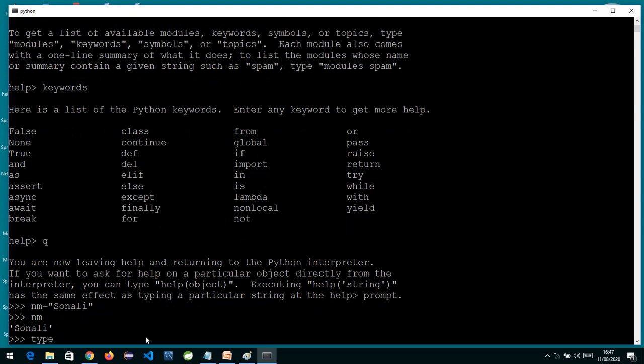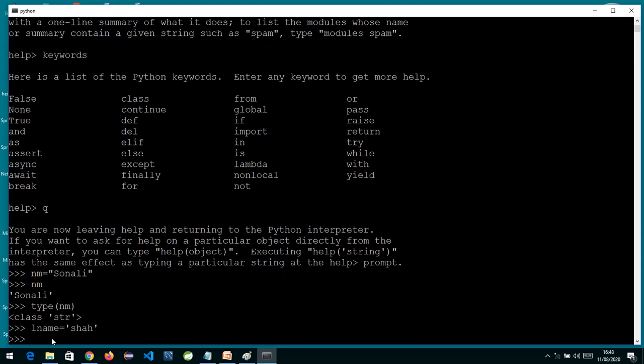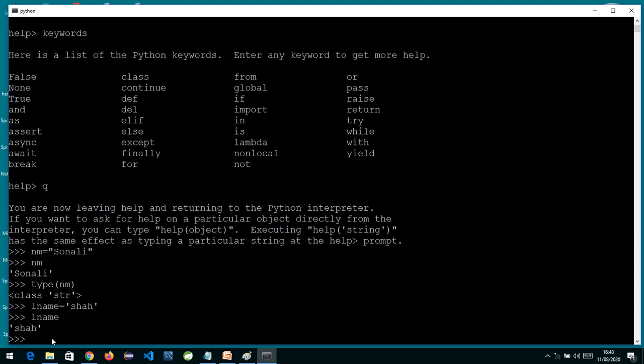And if I check the type of nm over here, you will see the type is str. Now in Python you can enclose a string in single quotes and double quotes both. Suppose I write last name is equal to some name in single quotes, say Shah, and press enter. You can see a single quote is also allowed. So single quotes and double quotes both are perfectly fine. A string can be enclosed in single quotes and double quotes both.